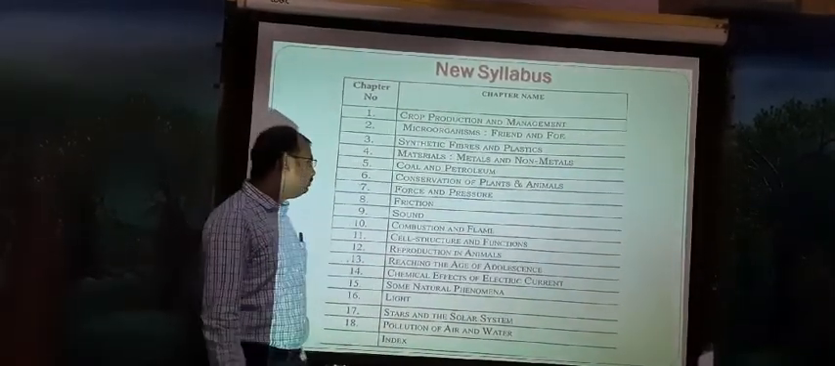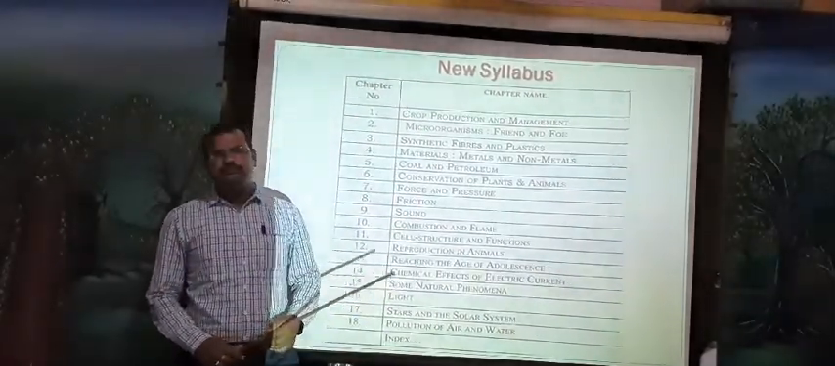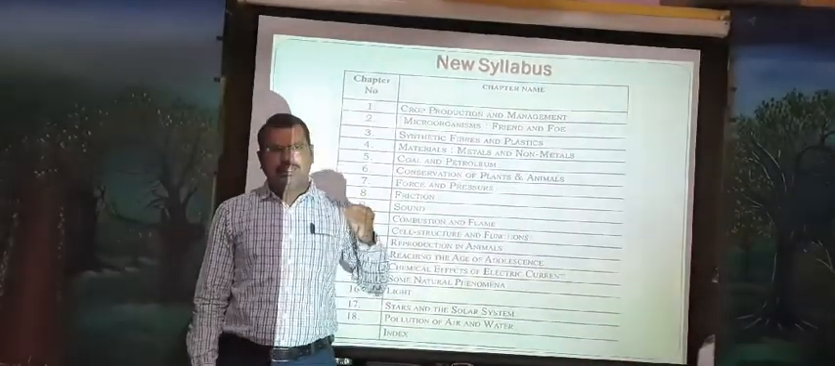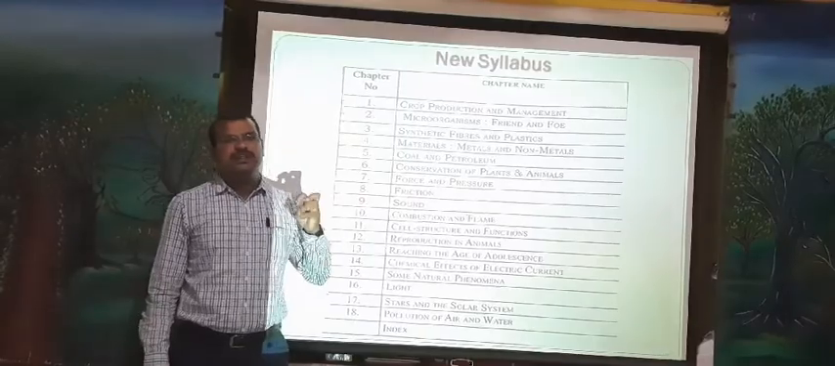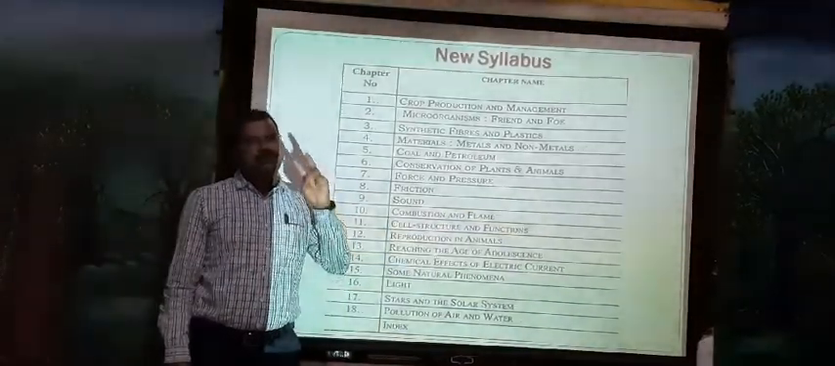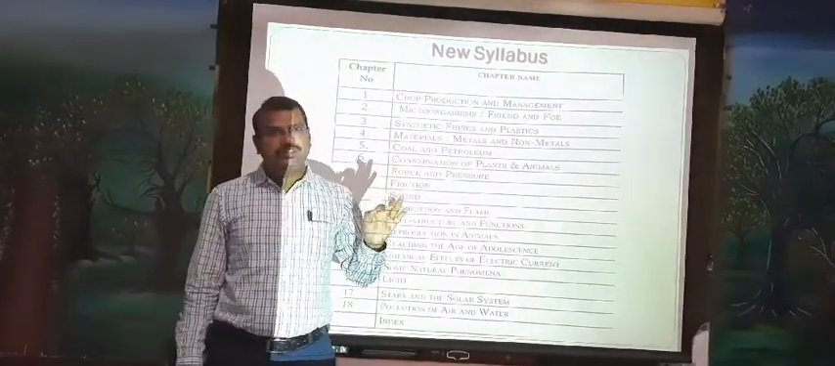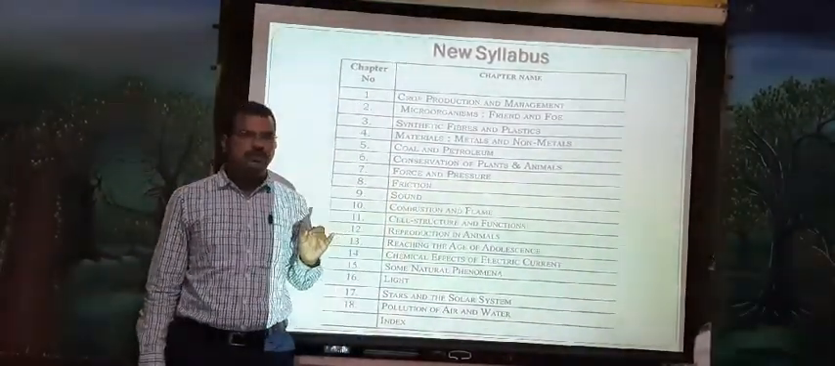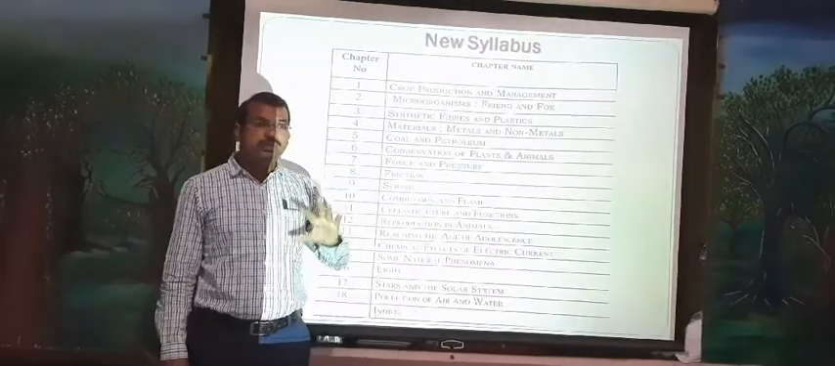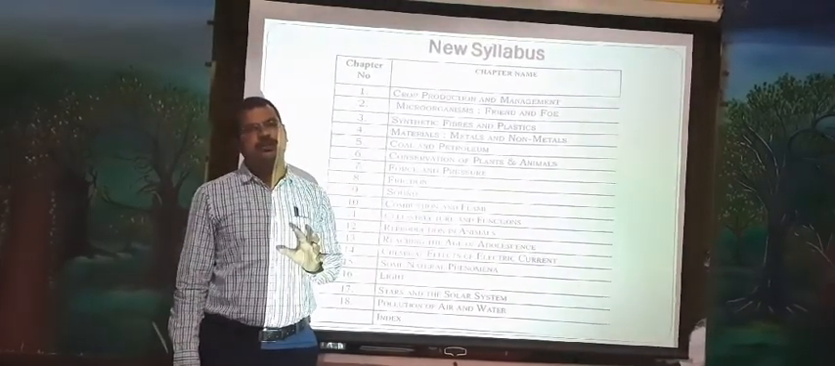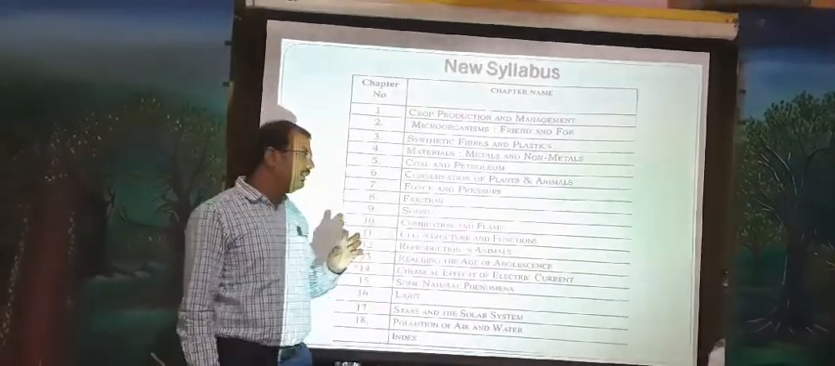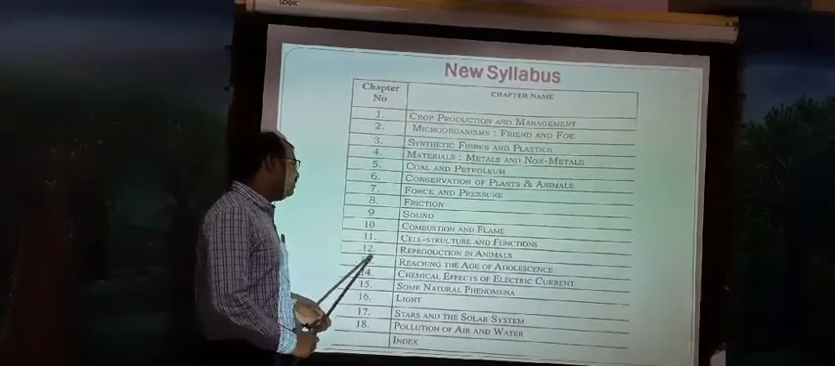And 12th chapter, reproduction in animals. Reproduction is also one of the life processes. How does reproduction take place in animals? There are two kinds of reproduction: one is sexual reproduction and one more is asexual reproduction. What is sexual reproduction? What is asexual reproduction? What is the difference between them? How does it take place? In detail we are going to discuss in the 12th chapter.